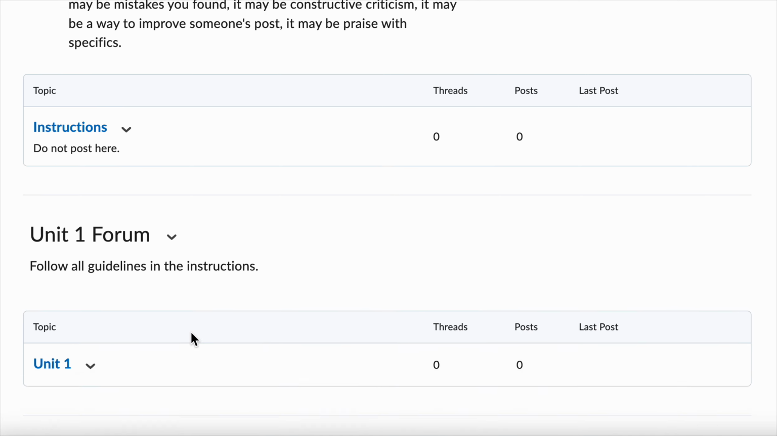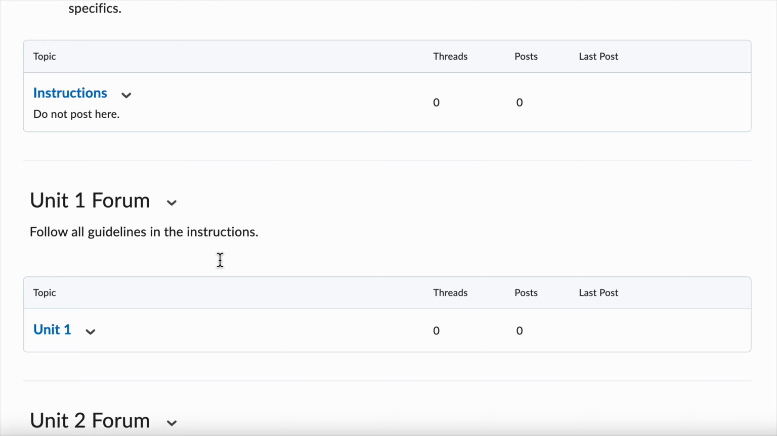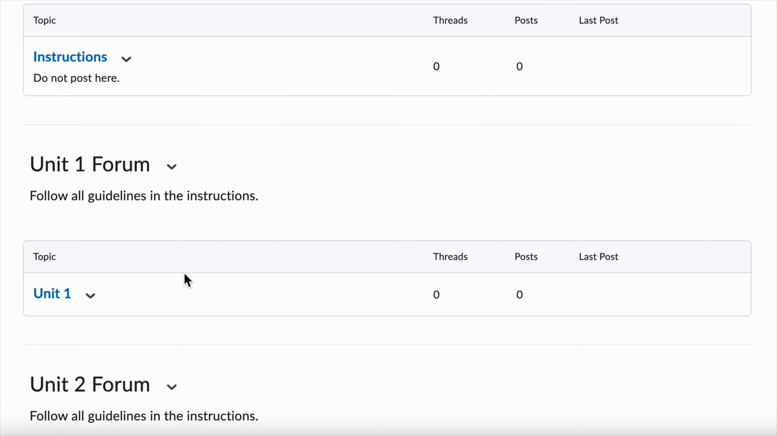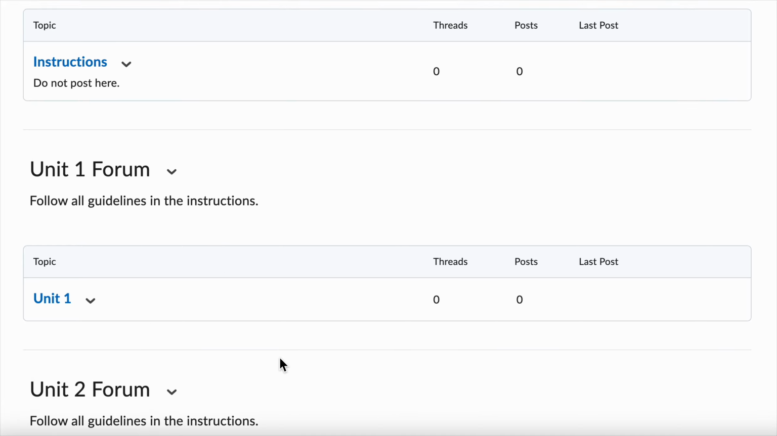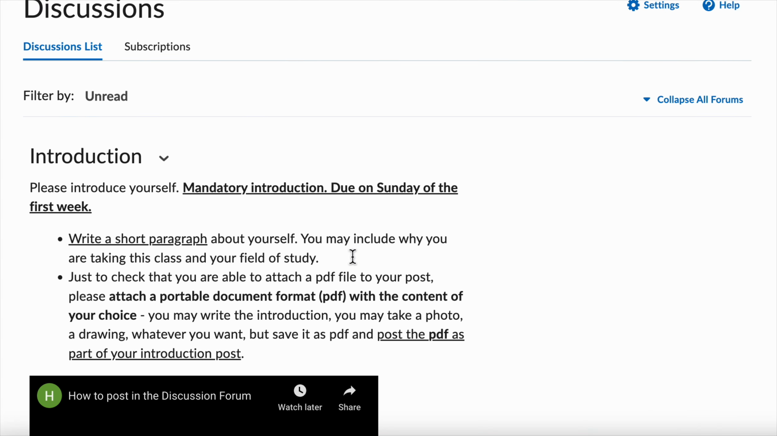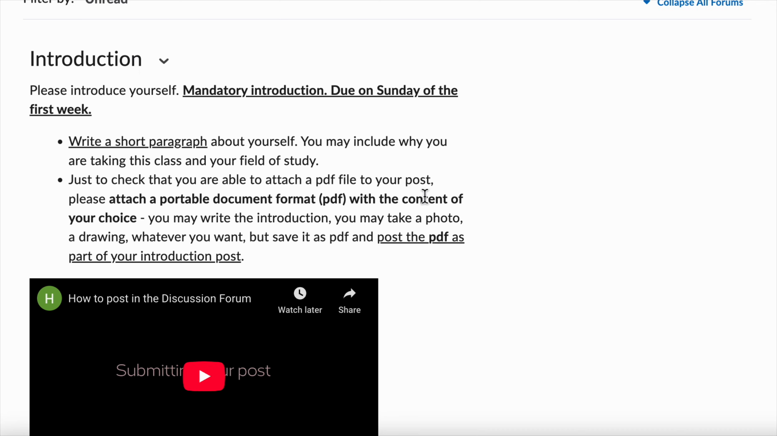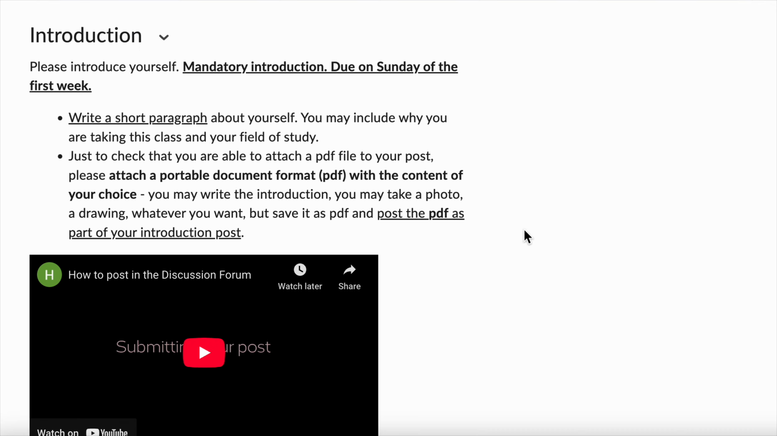Okay, so these are then what the forum posts are for each week. Actually, each week you have to do 2 forum posts, right? Because there are 2 units per week. Also, the first of the discussions that are here is the introduction one. That's the one that you have to do the first week, just introducing yourself.